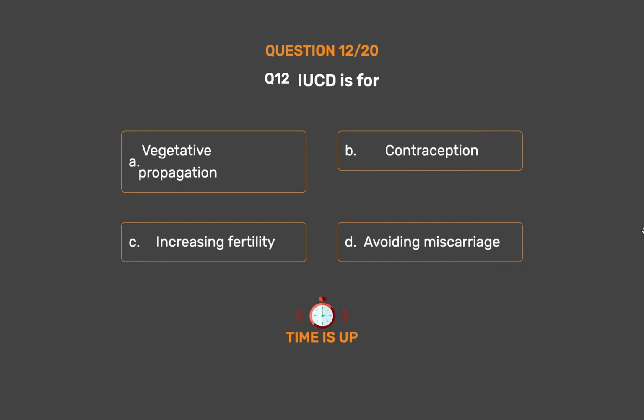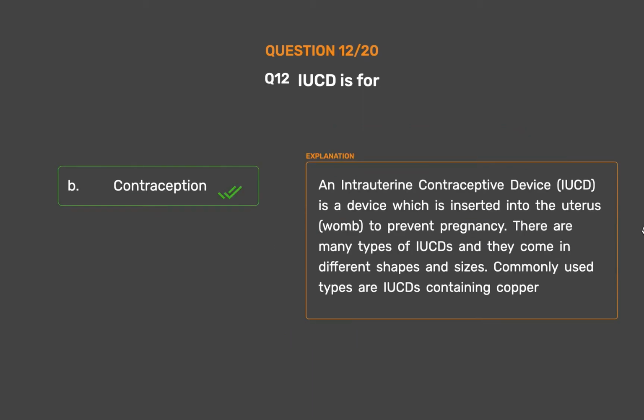The correct answer is option B. Contraception. An intrauterine contraceptive device, IUCD, is a device which is inserted into the uterus, womb, to prevent pregnancy. There are many types of IUDs and they come in different shapes and sizes. Commonly used types are IUDs containing copper.